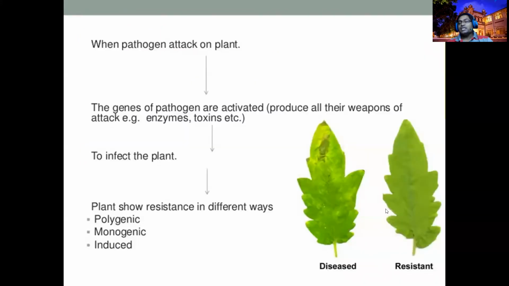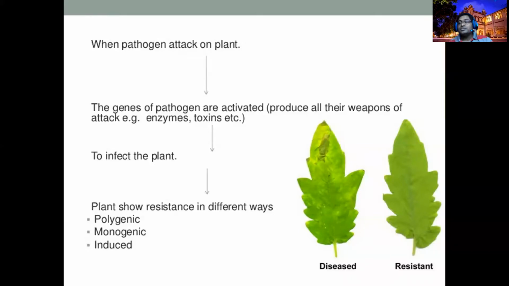Mainly, monogenic resistance is all-stage resistance, meaning from germination until harvesting, these genes will be viable. Monogenic resistance is good, strong resistance.